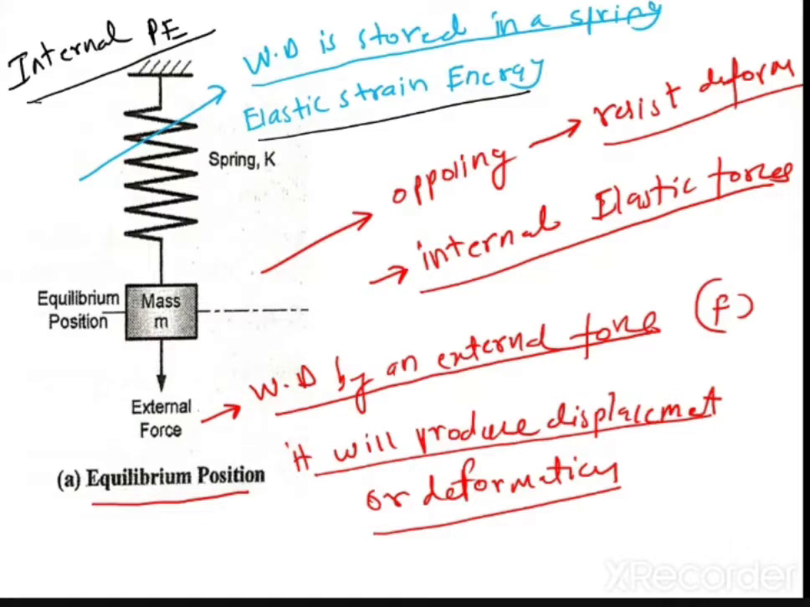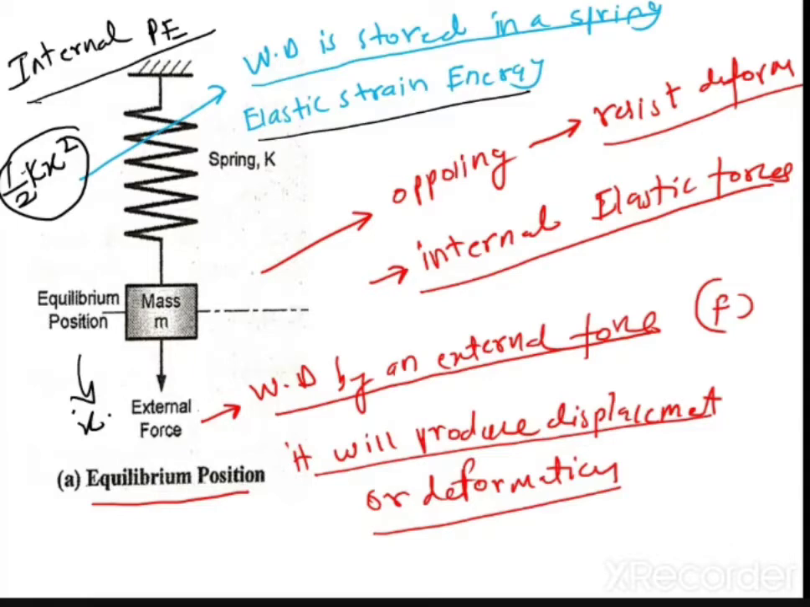This formula I will explain later on, but just to help you understand, remember that this formula is nothing but 1/2 k x squared. How this came, we'll understand later on. So this internal potential energy or elastic strain energy can be calculated by this formula, 1/2 k x squared, right? Because k is the stiffness of the spring, and x is the displacement, which is in the direction of the applied force.